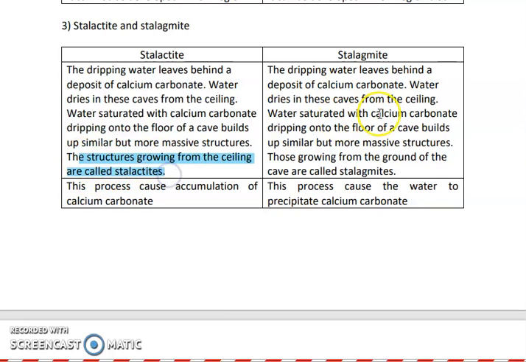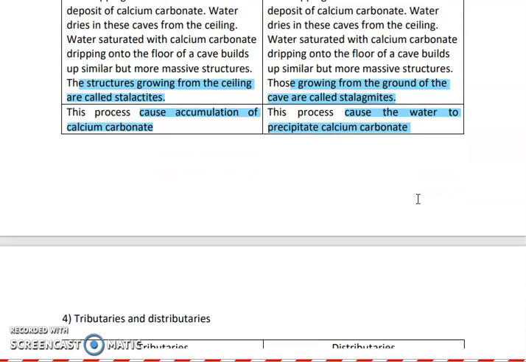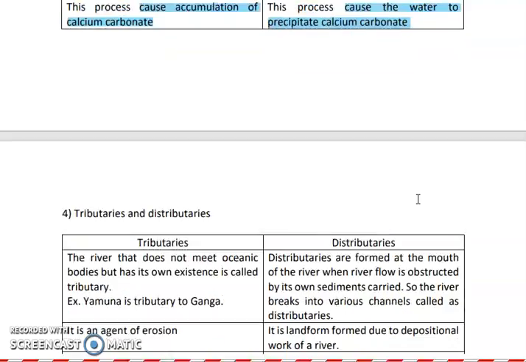Next, when the dripping water again starts depositing calcium carbonate, but here it is growing at the ground, this is called a stalagmite. This process causes accumulation and precipitation of calcium carbonate. So one is at the ceiling and one is at the base. There is no difference in other components; both are made up of calcium carbonate. When stalactites and stalagmites meet each other, a pillar is formed.